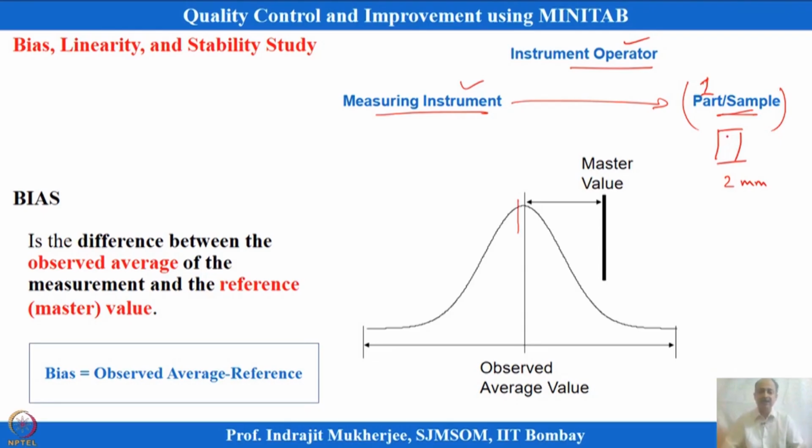He will not tell that this is a bias study. We will give the same part time and again, but the operator will not know it is the same part, and the measurement will be taken. So, you will have average observations, because the operator will say this is 2.01, something like that.